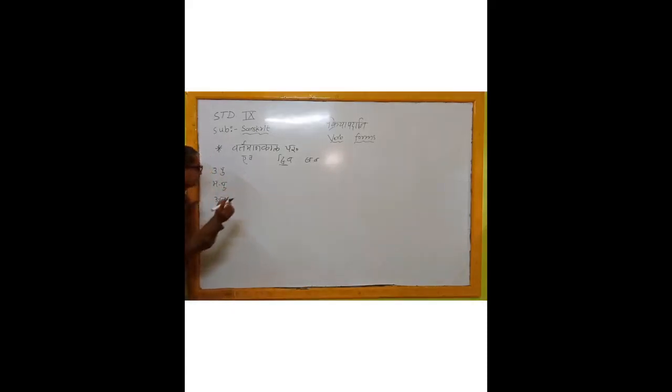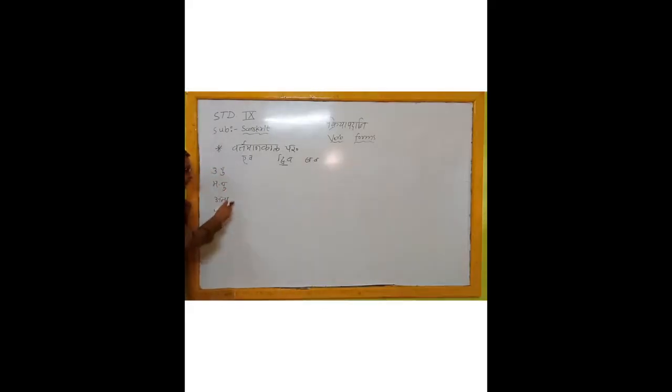Now, purush means the subject. Uttam purush means ourself, the first person. Madhyam purush is the second person, and anya purush means the third person. First, keep in mind the vachanam and then the purush.